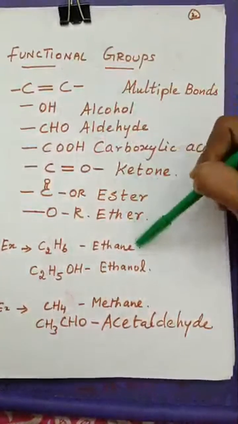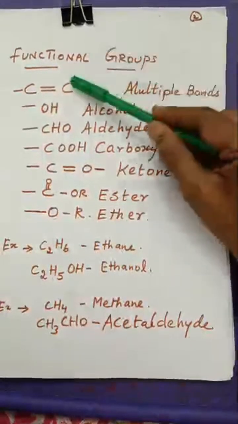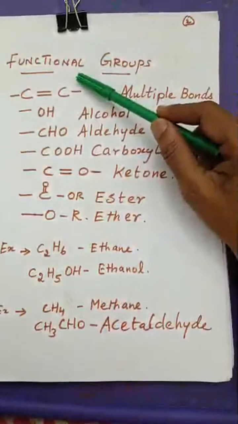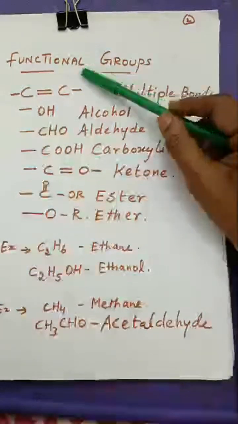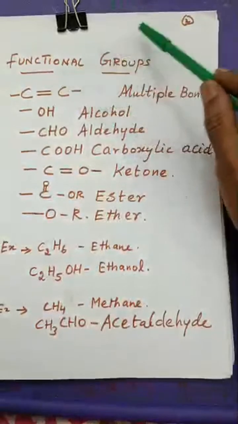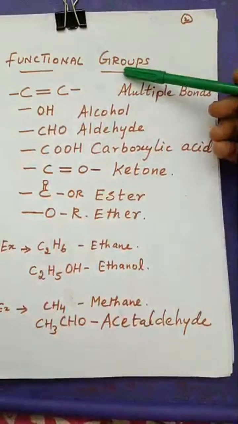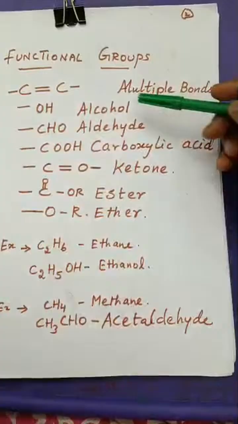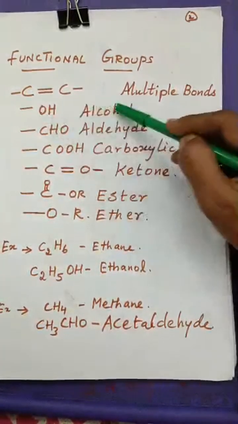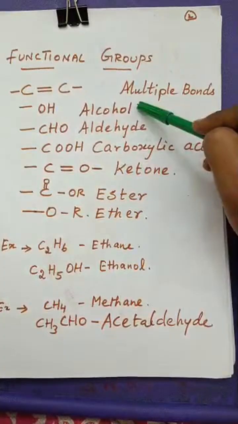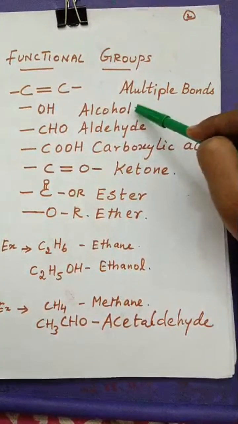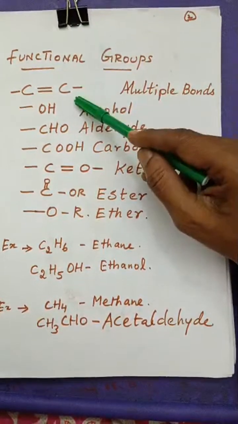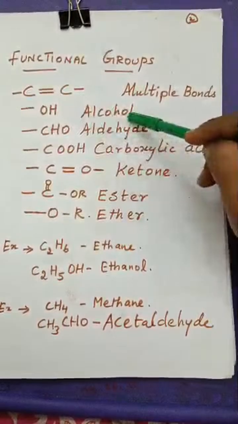Before understanding these functional groups, what do you mean by that? Functional means what? Any idea on this functional group? These are the group of atoms or molecules. They will be having a chemical property. For example, if OH is there, it means it's an alcohol. This alcohol will be having its own chemical property. When the alcohol combines with the other carbon atom, it will be more reactive.